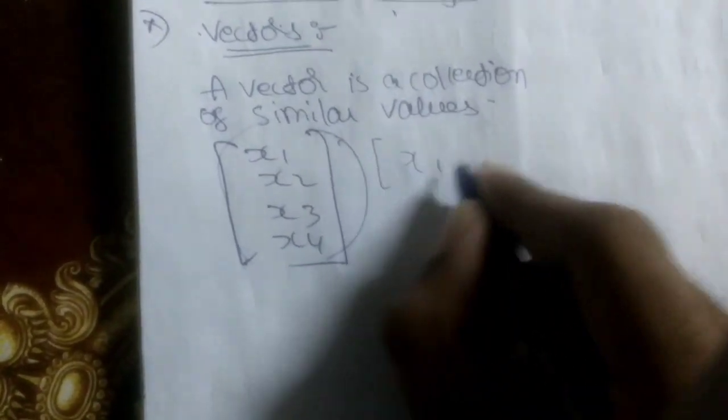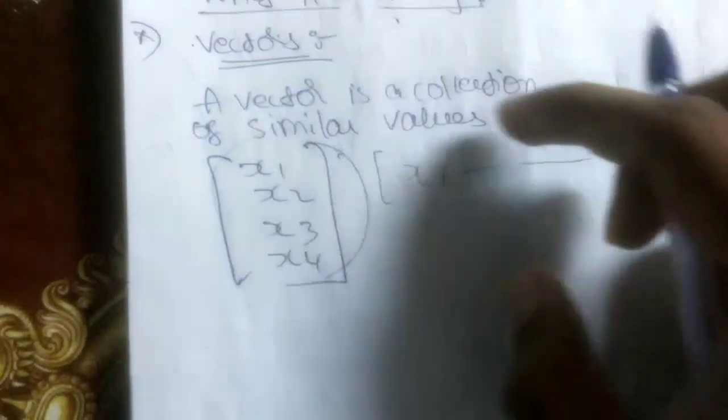A vector is a collection of similar values. If you assume, let us consider x1, x2, x3, x4. So it is known as a vector. A vector can also be in horizontal form, there is no problem in that. But mostly, arranging vectors side by side will become a matrix, so initially we are just going to arrange a vector in a vertical form. Okay, so this is known as a vector.